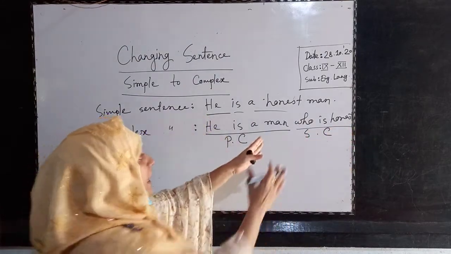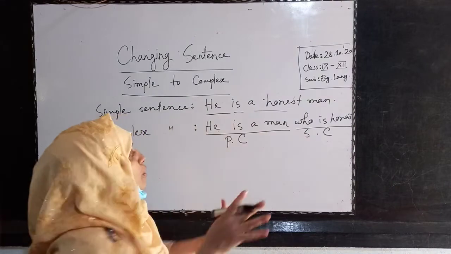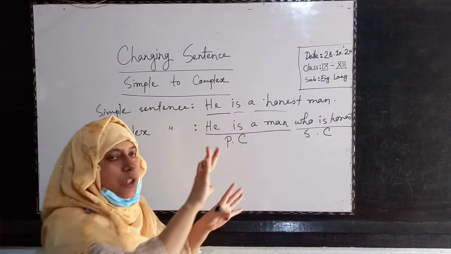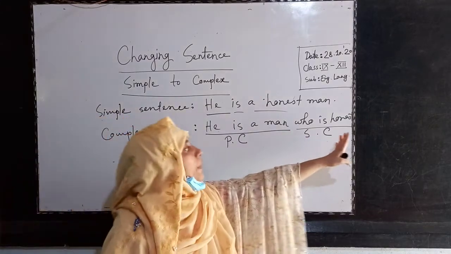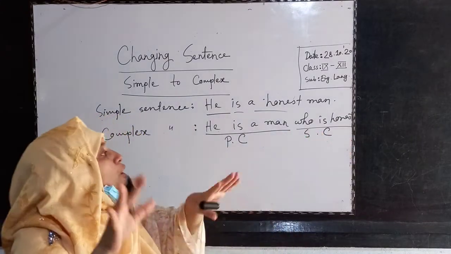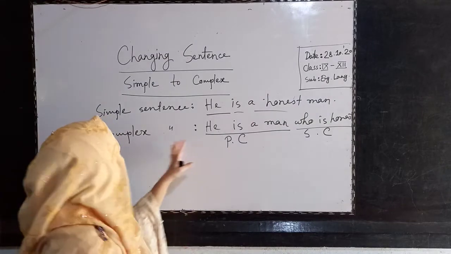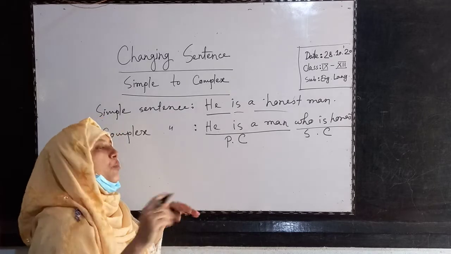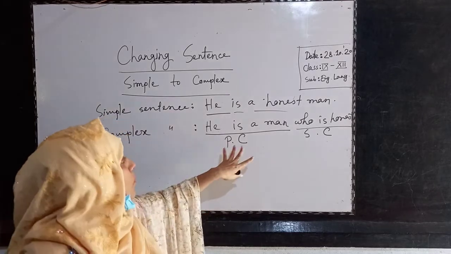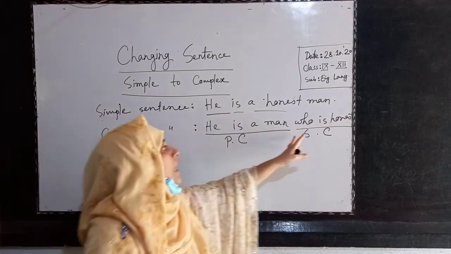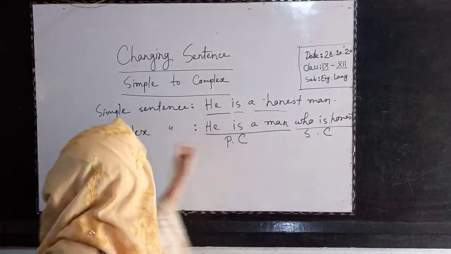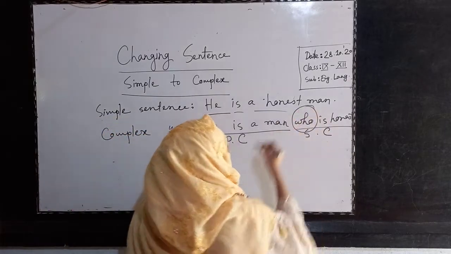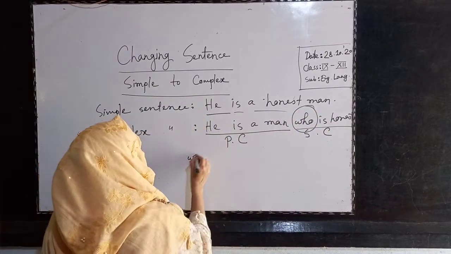Subordinate মানে অধীনস্থ, এটা principal clause এর অধীনে কাজ করে। Without principal clause এটা চলতে পারে না। So in a complex sentence you will get two or more clauses: one principal clause and one or more subordinate clauses.